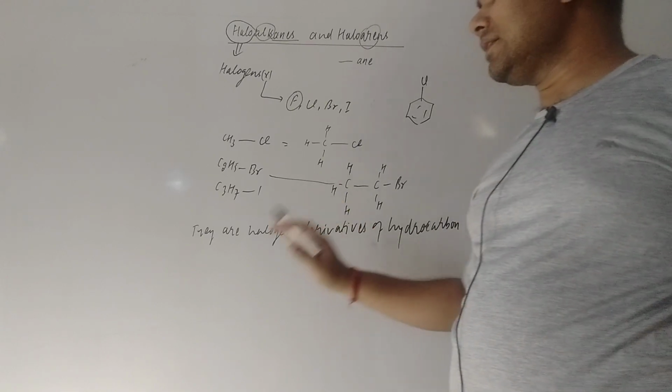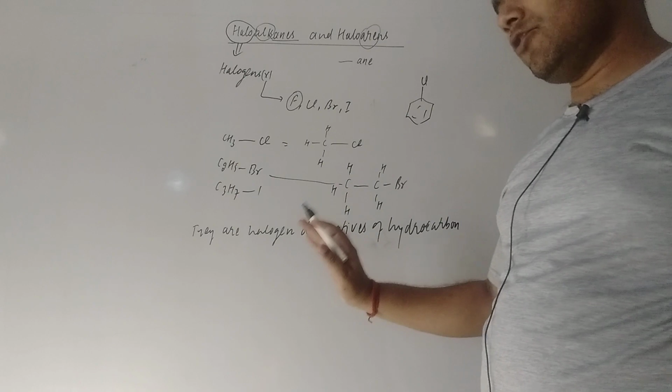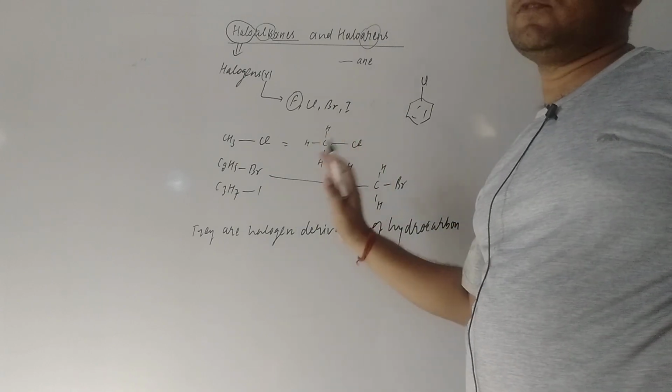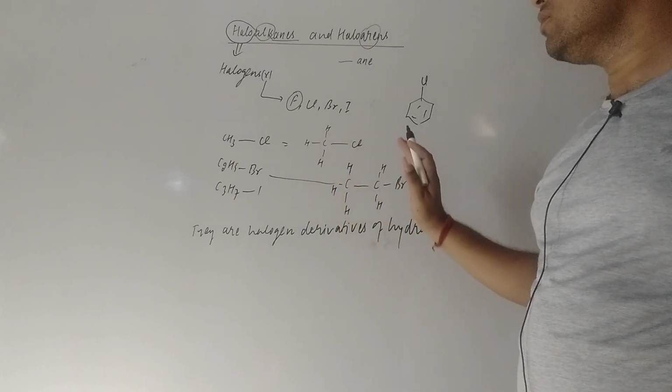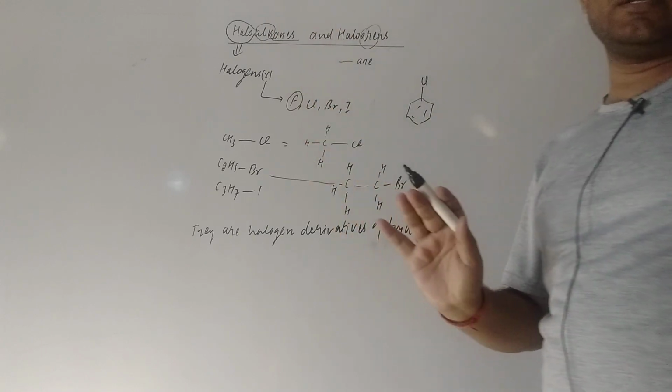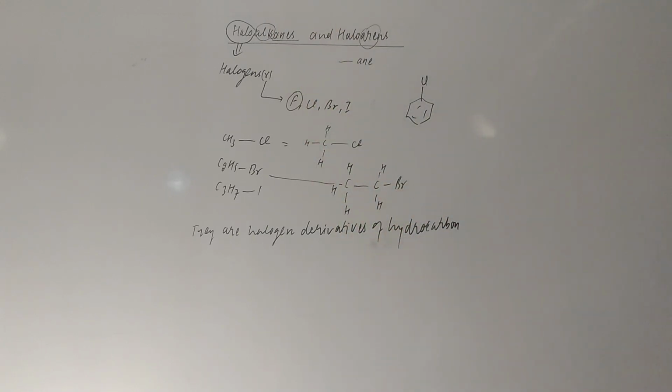If you replace the hydrogen atom of the hydrocarbon by a halogen atom, you get haloalkanes or haloarenes, right?